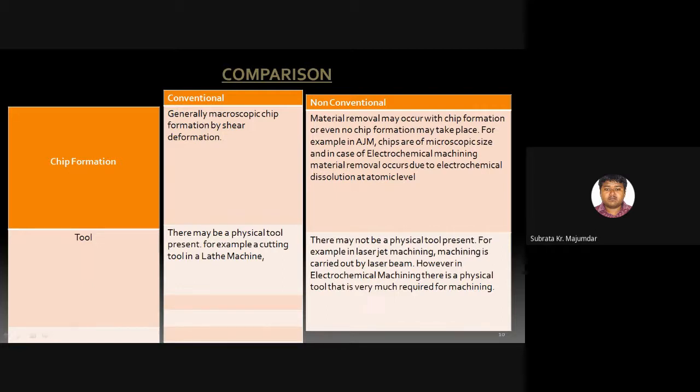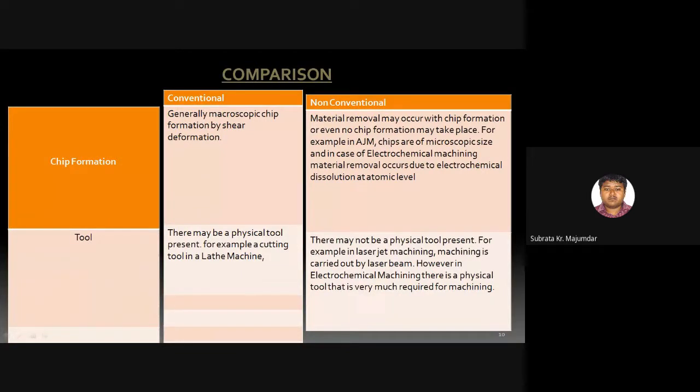Whenever we go with the conventional machining process, generally there is macroscopic chip formation by shear deformation. We all know that every conventional machine utilizes a sharp edge cutter. Some machines utilize a single point cutter, some utilize a double point, and some utilize a multi point cutter.